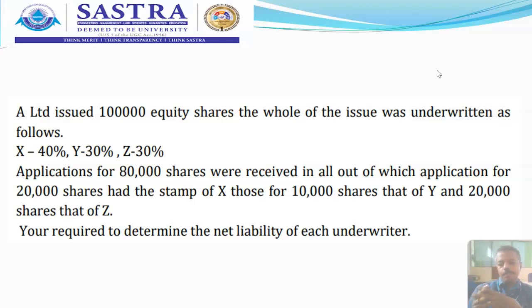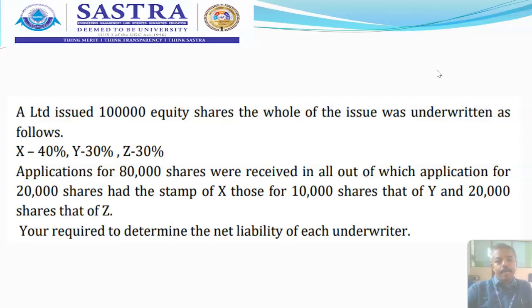So in total, you take 1 lakh gross liability, minus 30,000 unmarked applications. Now subtract this and take the balance. This balance is total gross liability minus unmarked applications.